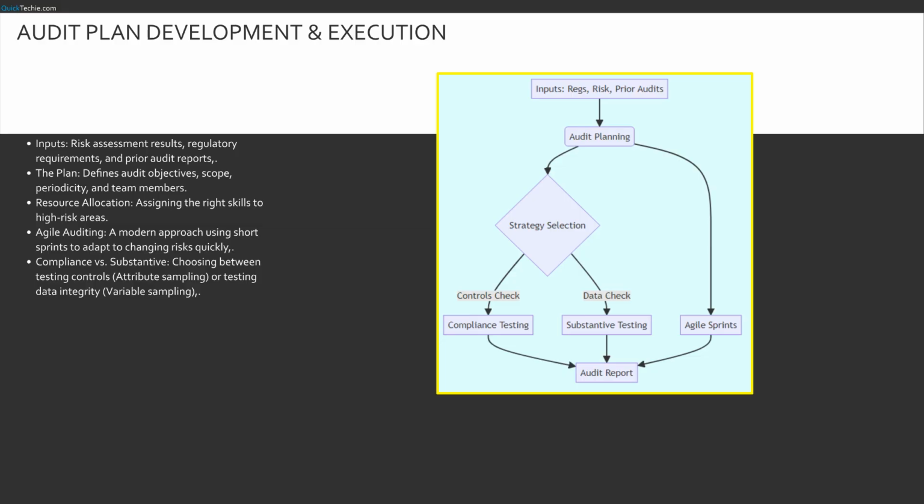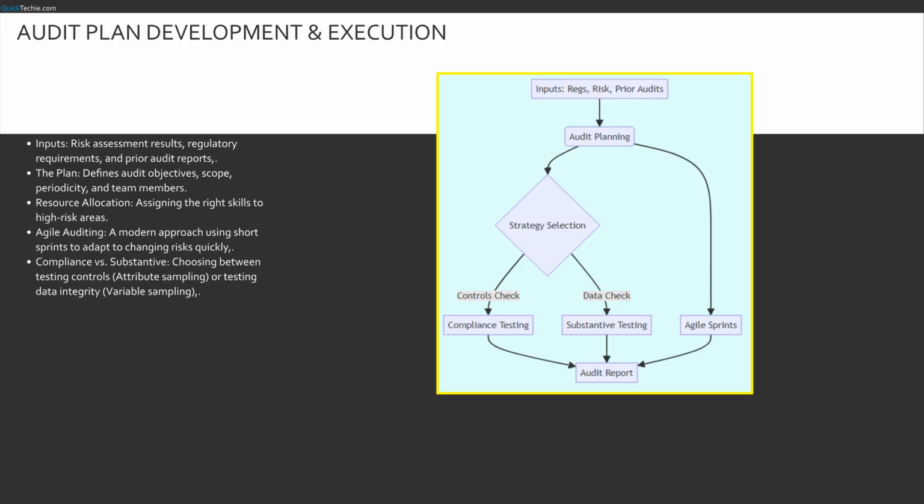This plan dictates the who, what, where, and when. We use inputs like regulatory requirements and previous audit failures. We assign resources, putting our best people on the highest risks. We also decide our testing methodology, compliance testing to see if controls exist, or substantive testing to see if the data is accurate. We might even use agile auditing, breaking the audit into short sprints to provide faster feedback in dynamic environments. This flowchart maps the development phase.